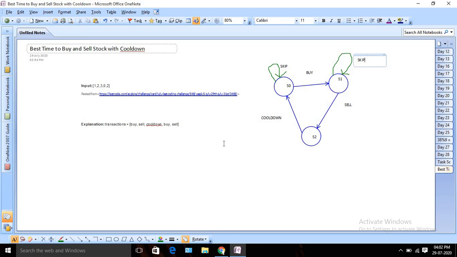So let's try to solve it. What we are going to do, we will take two arrays. Okay, so in this case our array length is 5, so let me take two arrays.